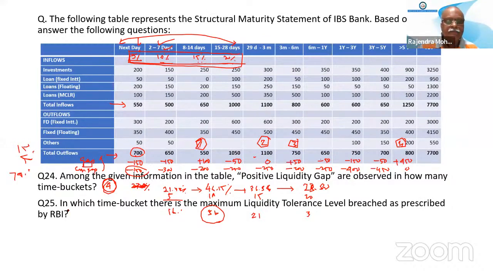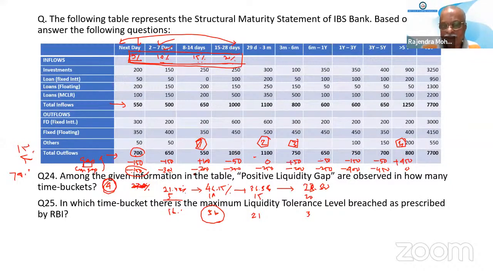Sir, while calculating the tolerance level, we should not consider minus or plus, sir. There is no use of a positive gap. Here these are minus, cumulative gaps are minus. That's why you are calculating percentages: 21.42, 46.15. Because these are negative, only then are we calculating how much it is excessive.